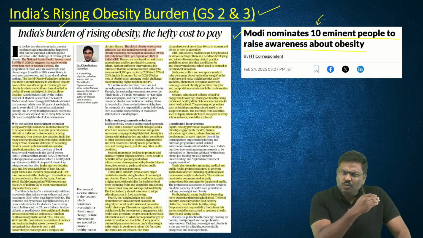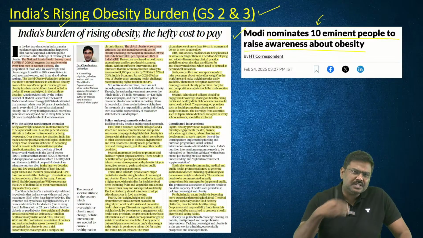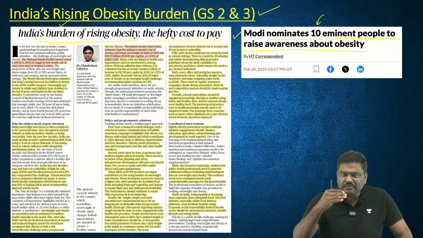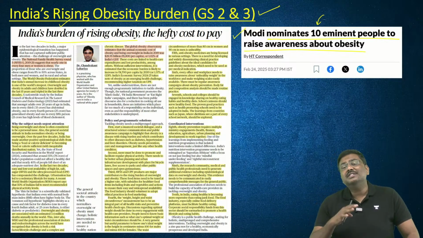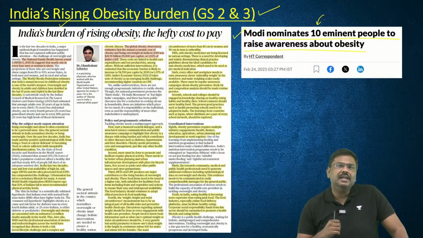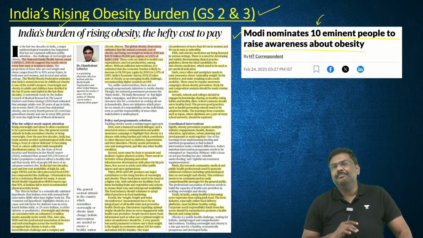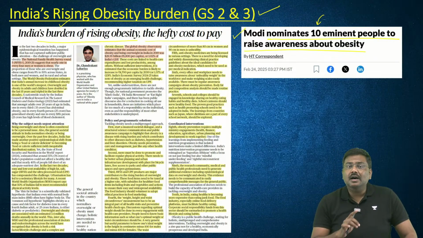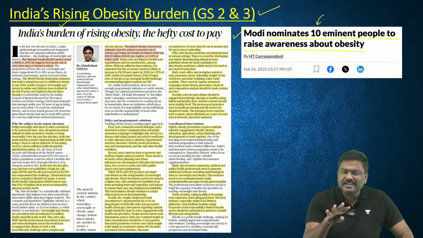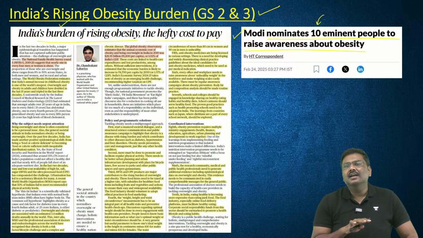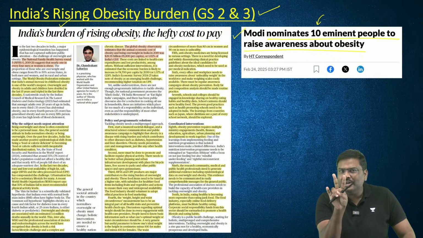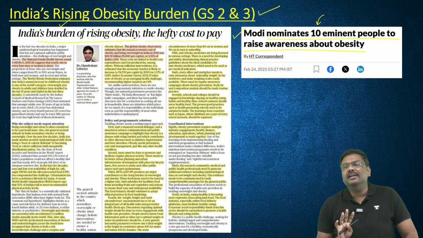And in the last one and a half weeks, there has been a lot of discussion regarding the problem of obesity in India, what is the economic impact of obesity, and what should be done in the coming days in order to address obesity. And I know for a fact that earlier also, Chetan sir has conducted a discussion regarding obesity. So I'll focus on two very important areas that are discussed in the article here.